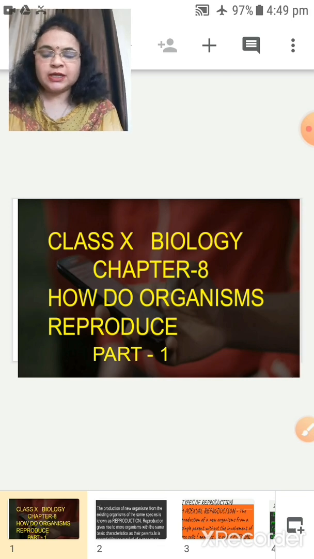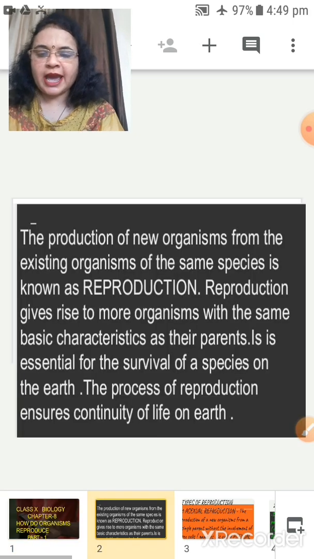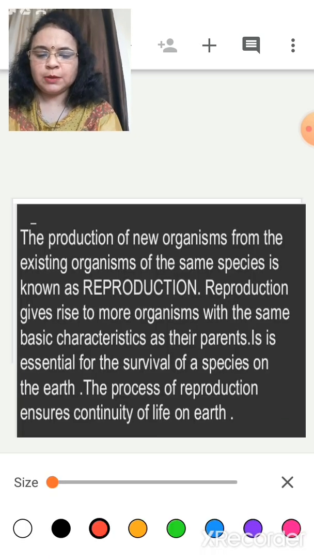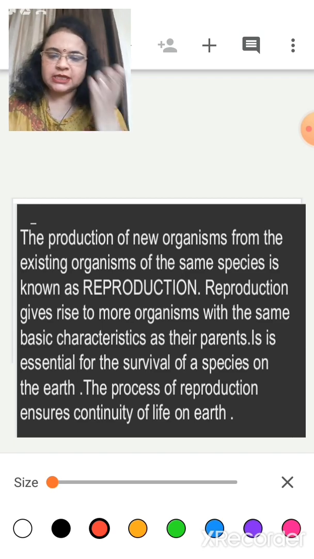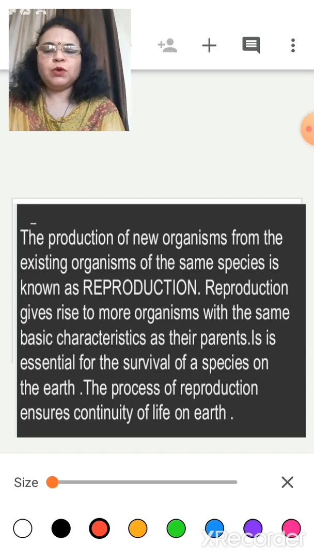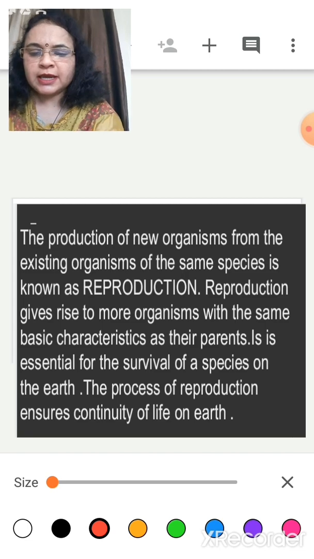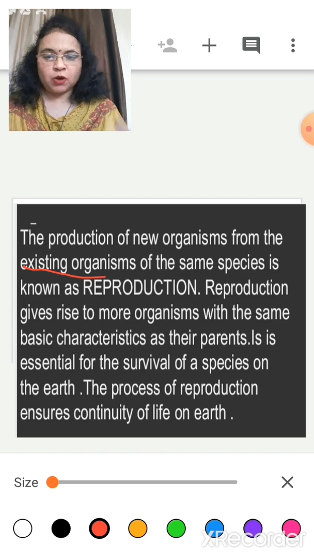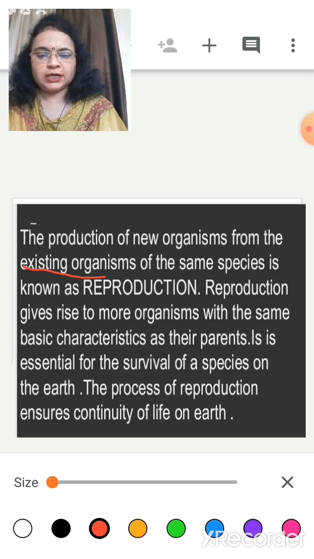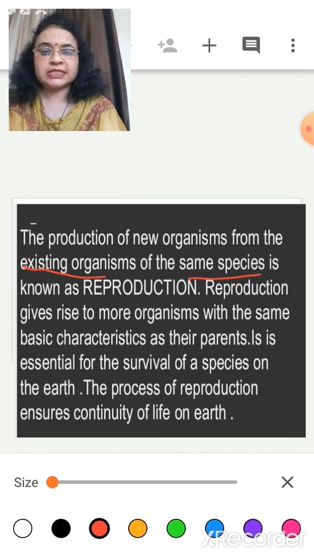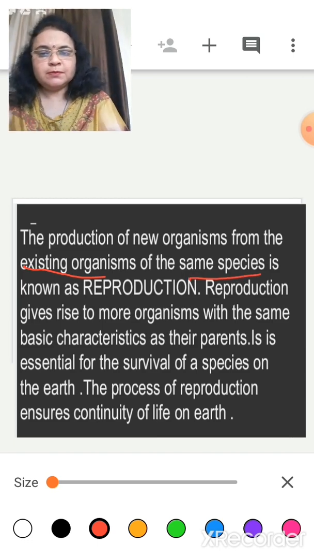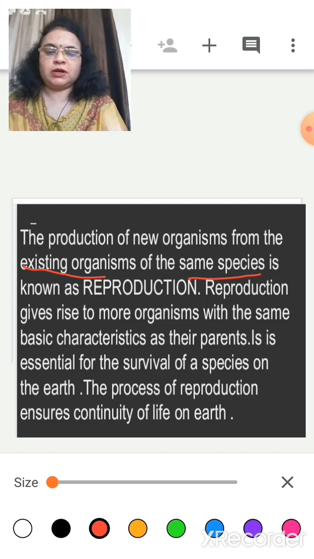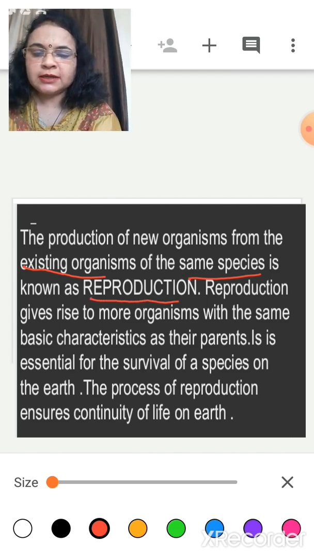So let's start with the word reproduce, meaning reproduction. Actually, children, what is reproduction? See children, it is the production of a new organism from the existing organism. What is an existing organism? The organism which is present, an existing organism of the same species. Same species means the same organism reproducing the same organism, which is known as reproduction.